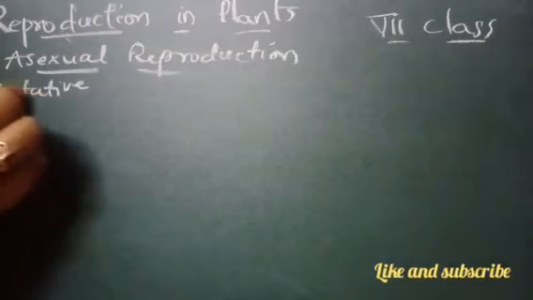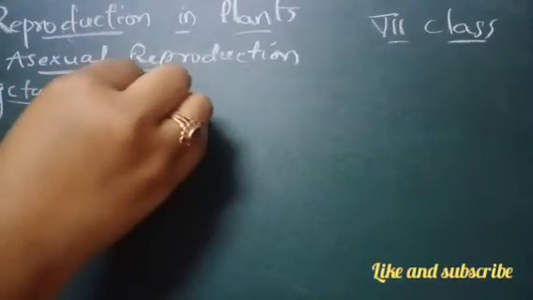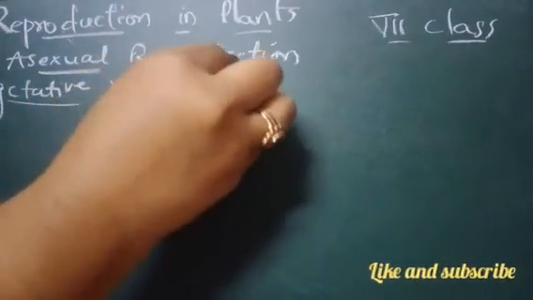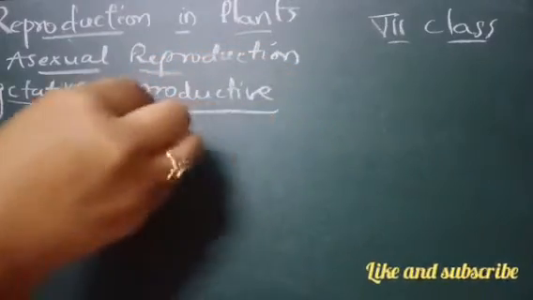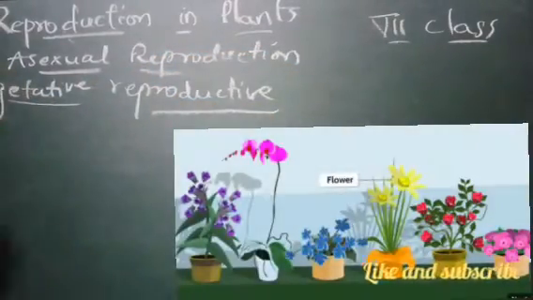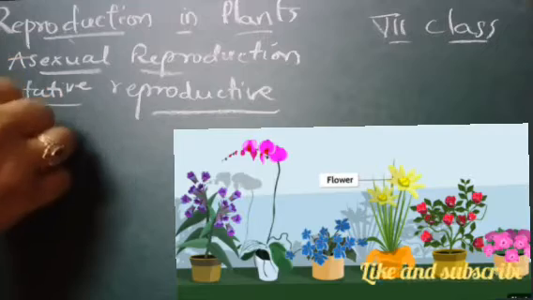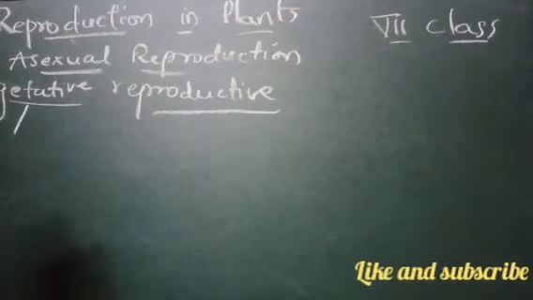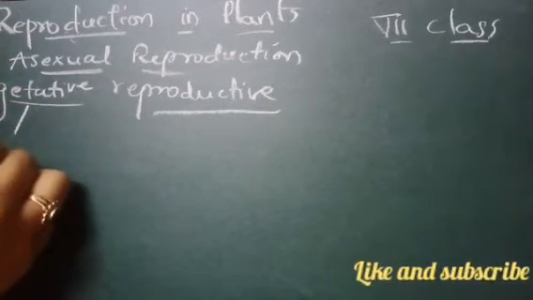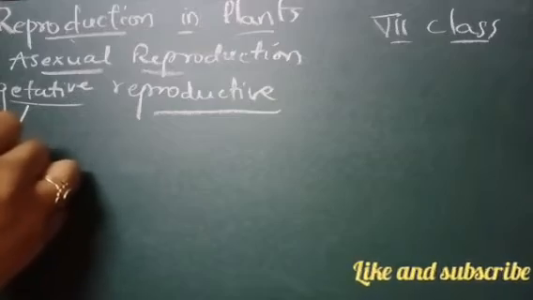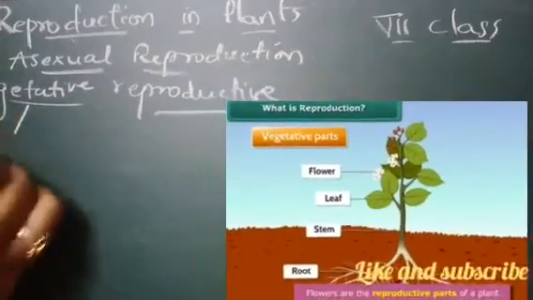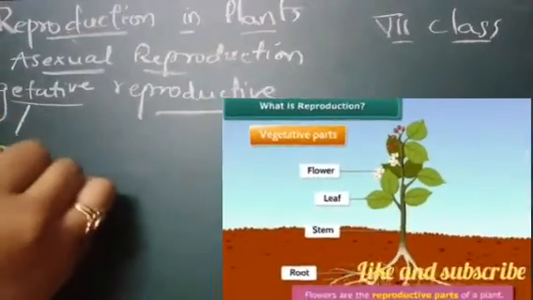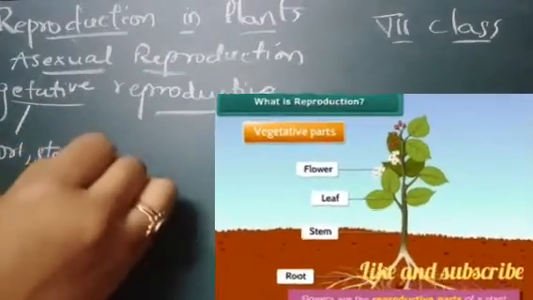Vegetative reproduction. When it says vegetative, you can understand from here only: vegetative means the vegetative parts of the plant. What are the parts of the plant? It's nothing but root, stem, leaf.